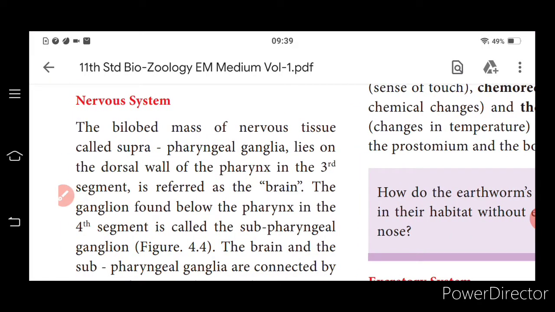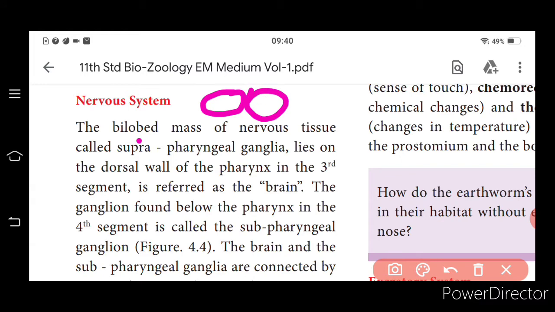Nervous system of earthworm. The nervous system is mainly concerned with the sensory function and also conduction of impulses within the body. So here we are going to learn about the nervous system of earthworm. To start with, bilobed. Lobed means a structure which is like a sac, a globular structure, two lobes, a mass of the nervous tissue called as